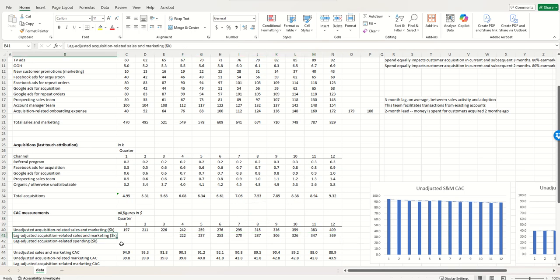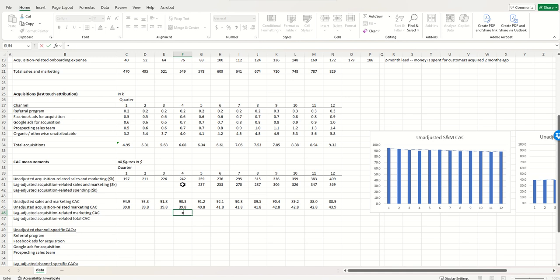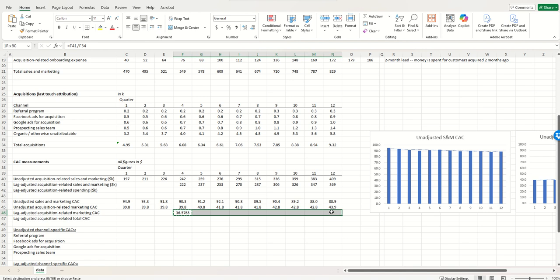Now that we have lag-adjusted acquisition-related sales and marketing, getting the lag-adjusted acquisition-related marketing CAC is pretty easy. We simply take the lag-adjusted acquisition-related sales and marketing and divide that by total acquisitions. This is what we get over here.